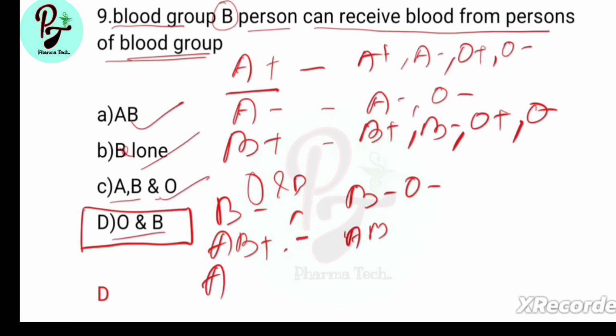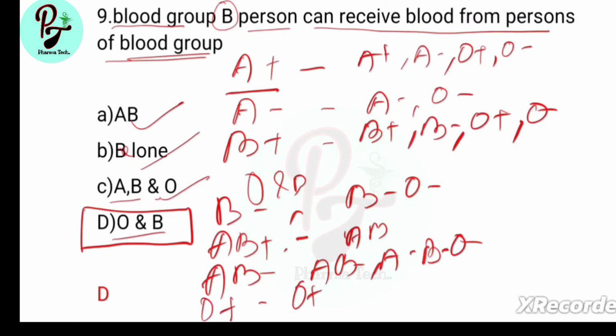Next, AB negative can receive AB negative, A negative, B negative, O negative. O positive can receive O positive, O negative. O negative person only receives O negative blood. Very important things you have to remember.